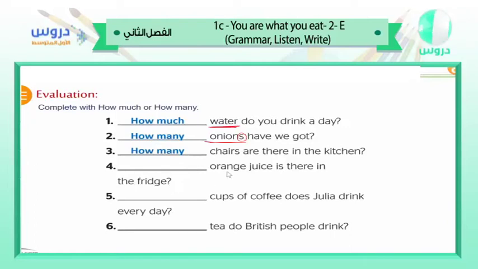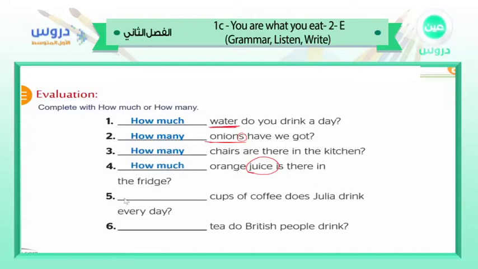Orange, it's countable. 1 orange, 2 oranges, 3 oranges. But we have here juice. Orange juice. This is very important. We said juice. It's not orange, it's orange juice. Juice is uncountable, just like water, just like lemonade. Do you remember the lemonade? Just like milk and so on. So we have to say how much.